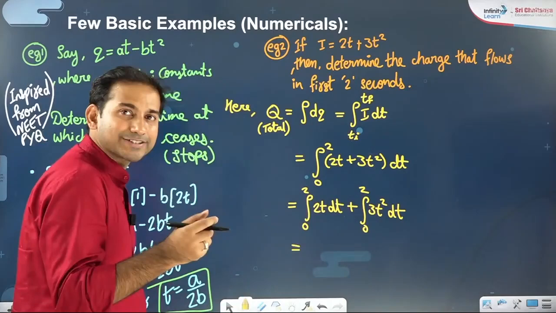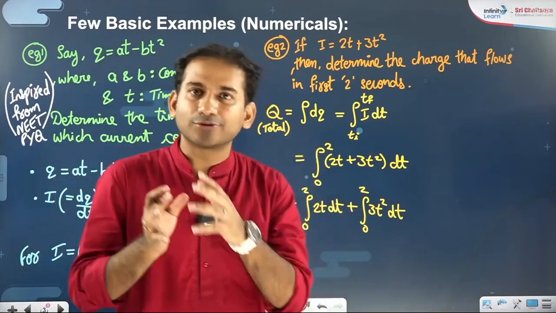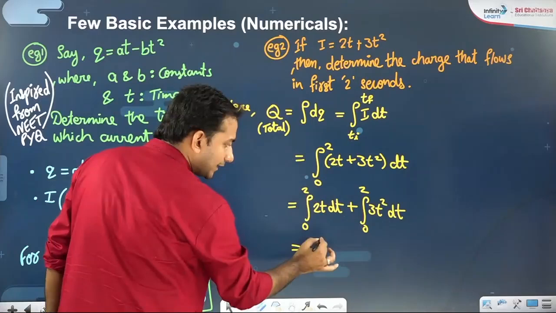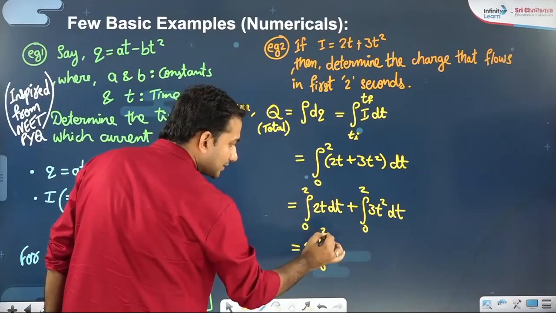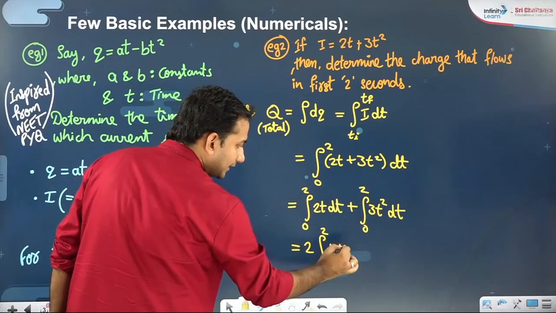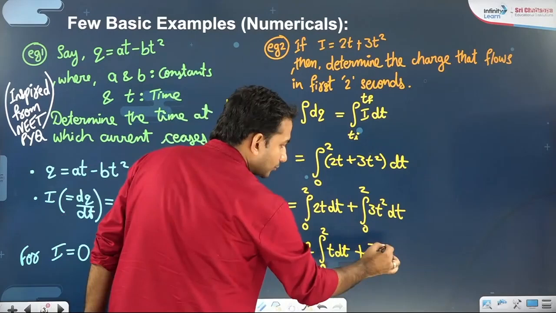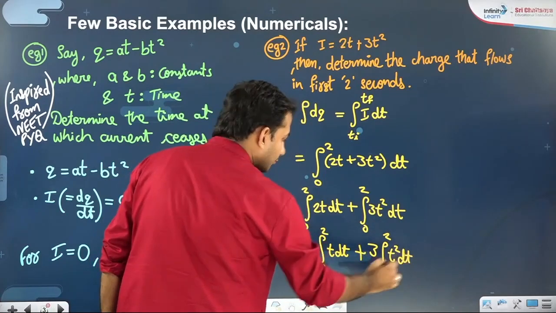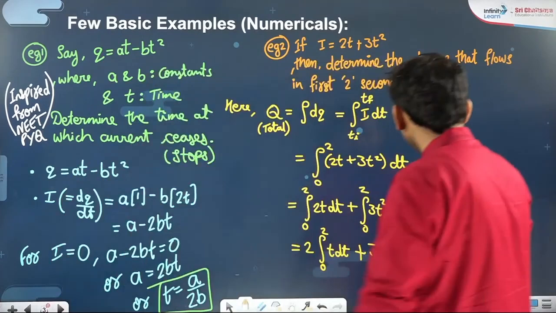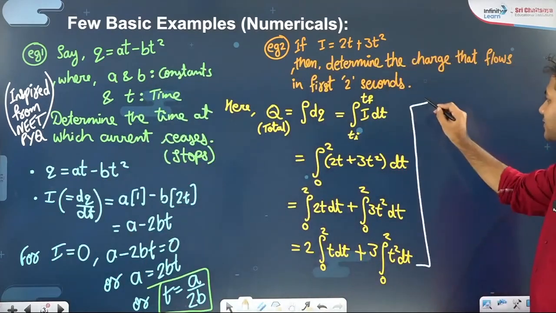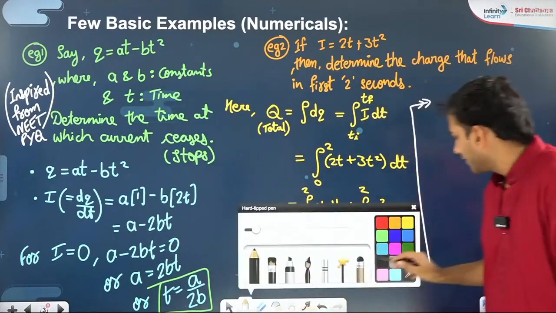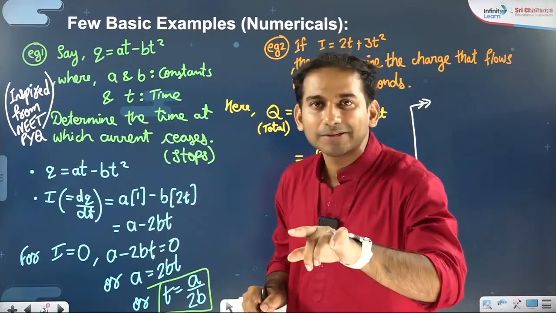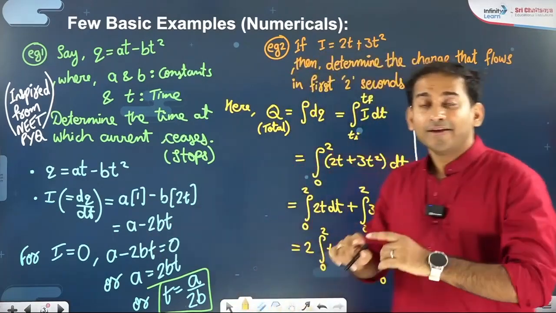Now numerical coefficients can be taken out of the integration. So the 2 can be taken out, we get 0 to 2 t dt, plus 3 will come out and 0 to 2 t square dt. In differentiation we multiply the power and reduce the power.